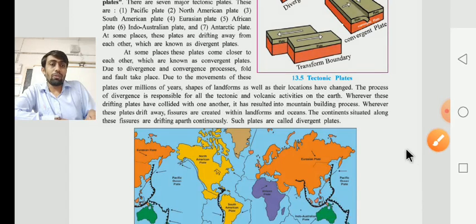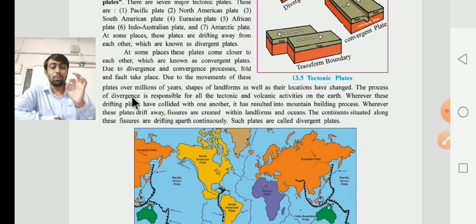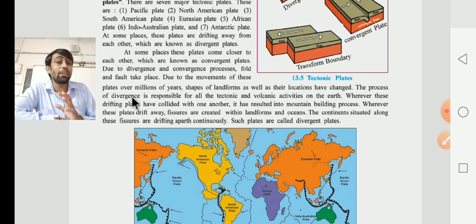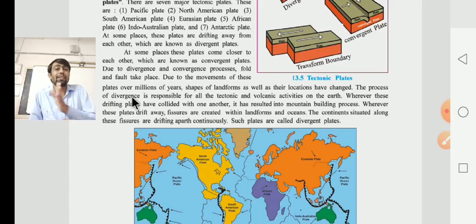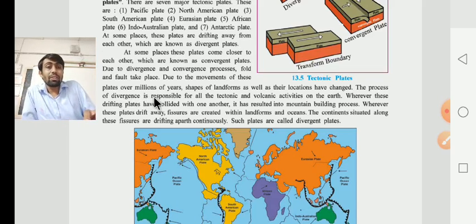Now, dear children, why do these things happen? This kind of process is divergence. You know very well the meaning of divergence: it means distance. So because of this divergence, it is responsible for all the tectonic and volcanic activities on the earth.